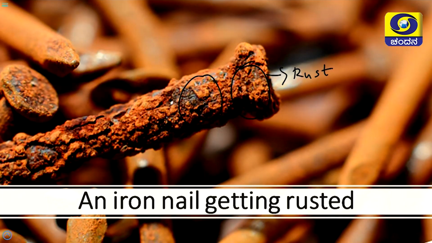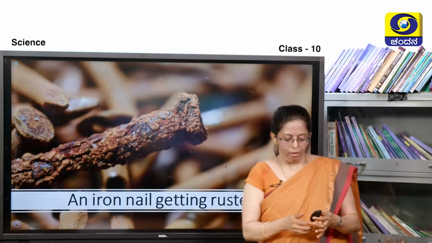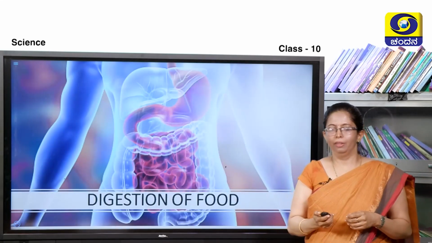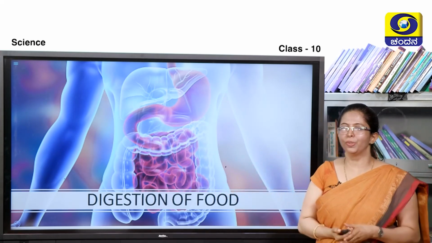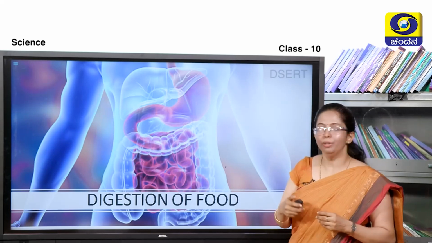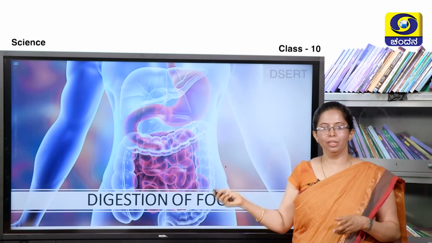And how does the rust get formed? Iron, gradually exposed to water vapors, reacts with moist air to form the brown flaky layer called rust, or iron oxide. And the formula here is Fe2O3·nH2O, because it can be any n number of water molecules present there. So, we will move on to the next slide. What does this represent? As we can see here, it is the digestive system of man. A pictorial depiction of the alimentary canal has been shown in this slide.